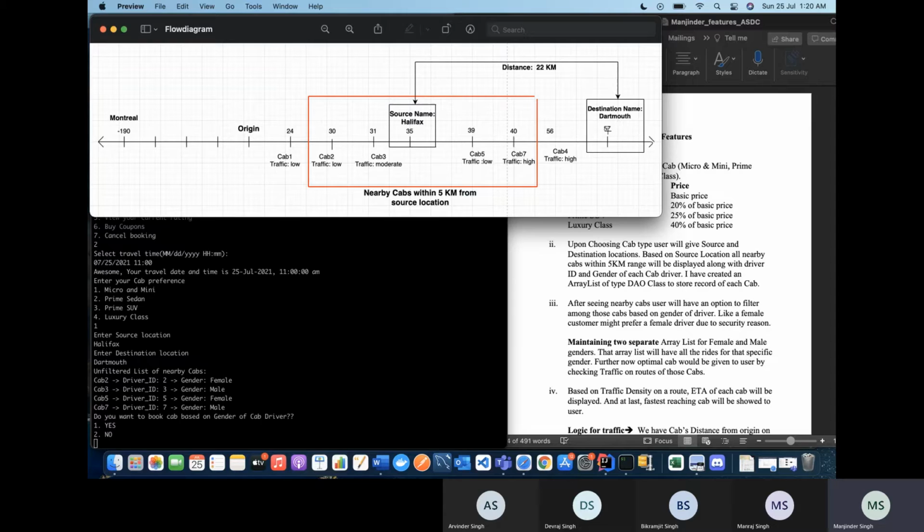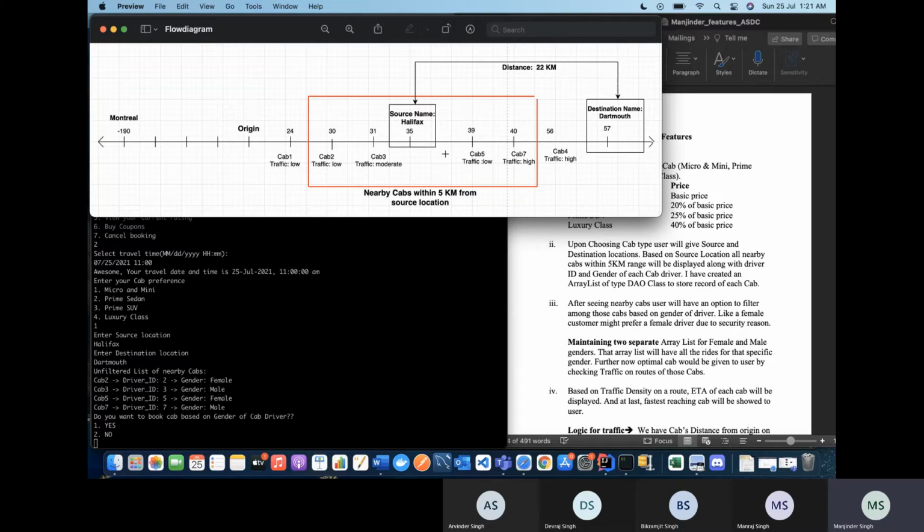So currently we are serving between these two cities. First of all, when we give a source and destination, our application will give the nearby cabs from our source location. In our case, we have taken a range of 5 kilometers.